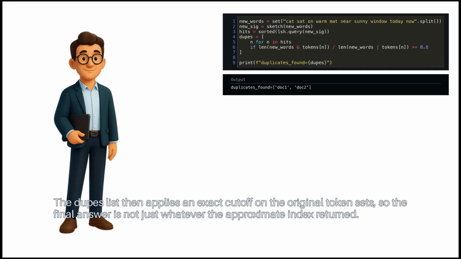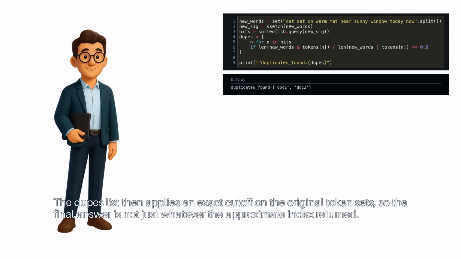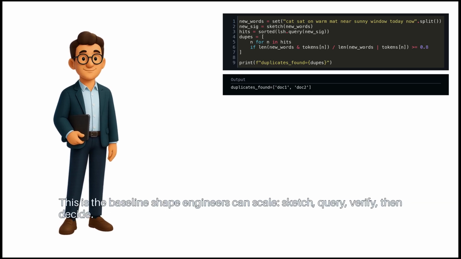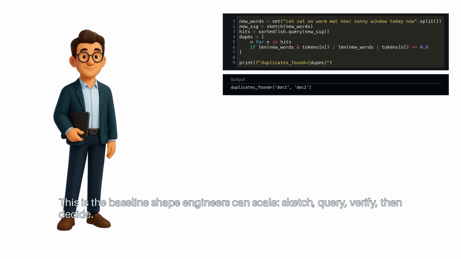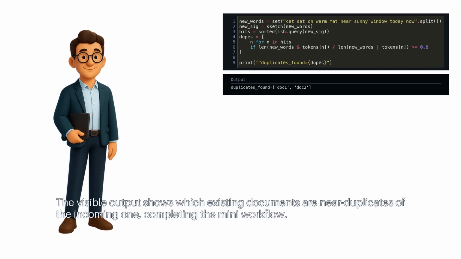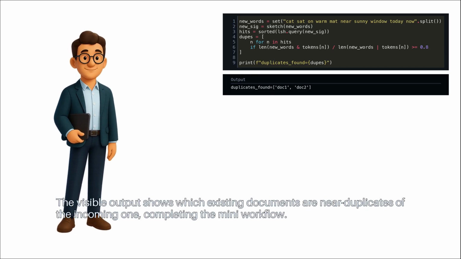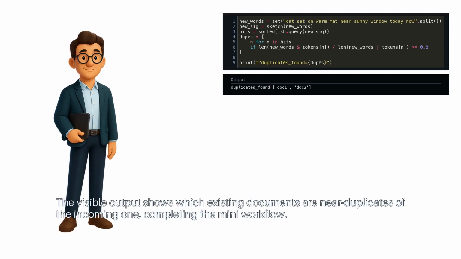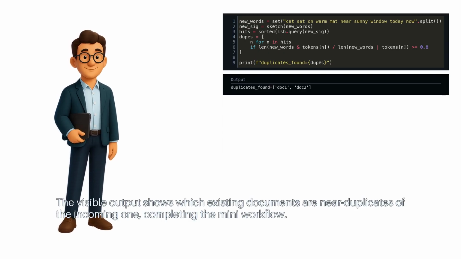The dupes list then applies an exact cutoff on the original token sets. So the final answer is not just whatever the approximate index returned. This is the baseline shape engineers can scale. Sketch, query, verify, then decide. The visible output shows which existing documents are near duplicates of the incoming one, completing the mini workflow.